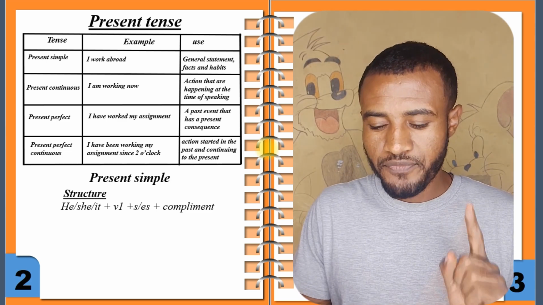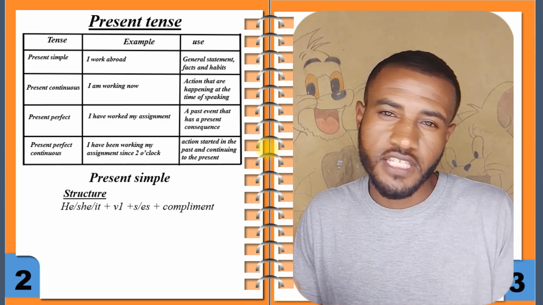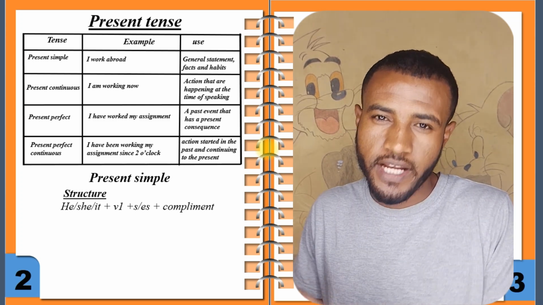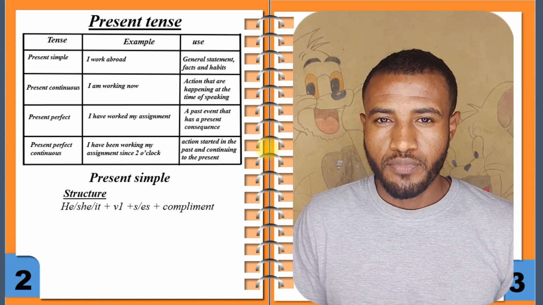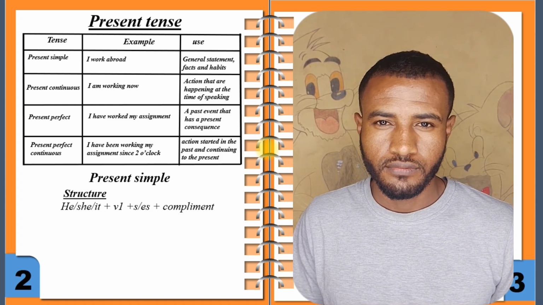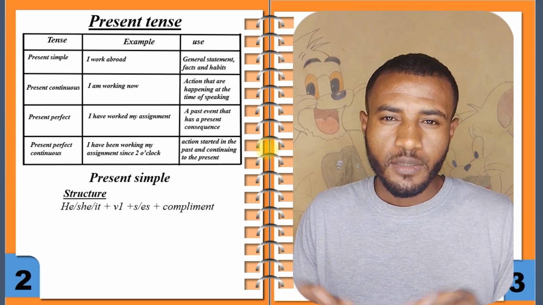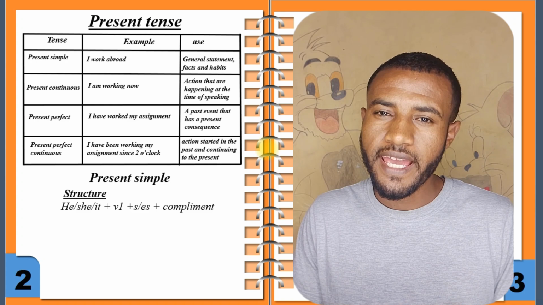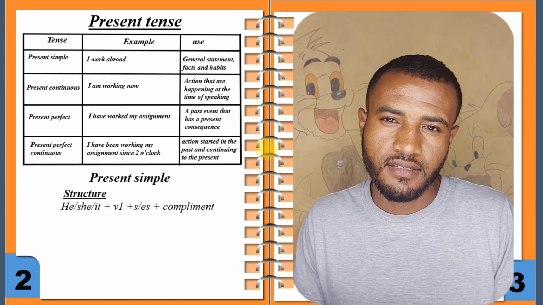That means here, he, she, it, those are said to be third person singular. Third person singular pronouns. Right? We have to add s or es.